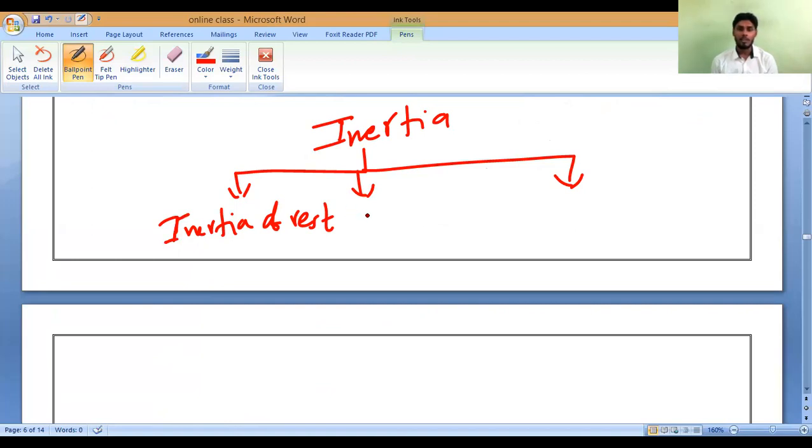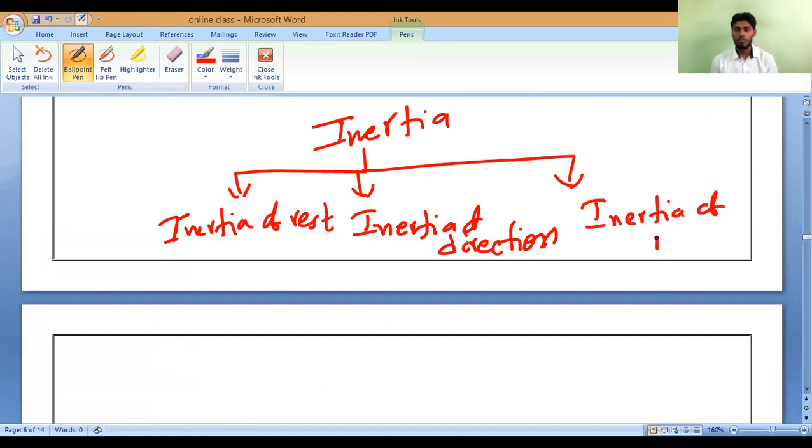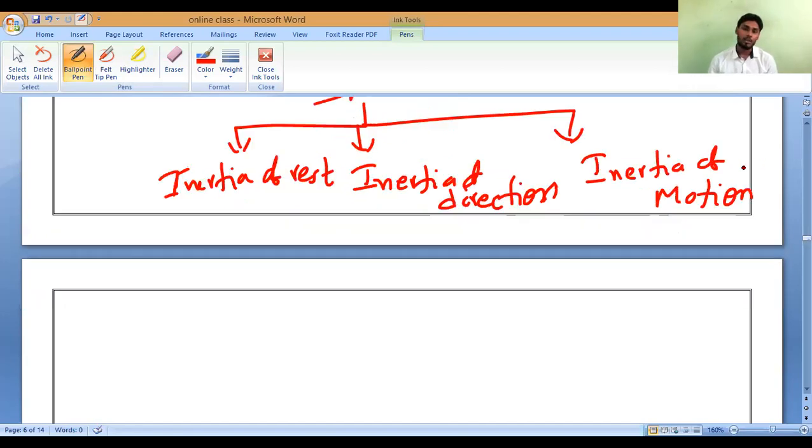Understand? Next one, inertia of direction. This is an example when the body is moving in a circular motion. Next, inertia of motion. This is when the body which is in motion comes to rest.